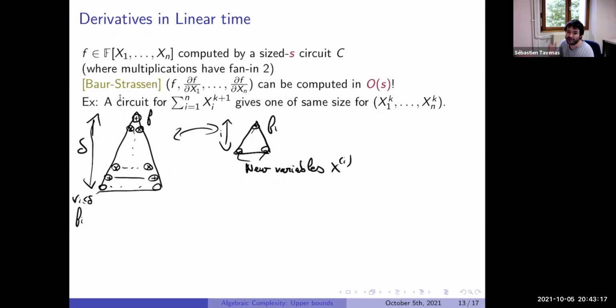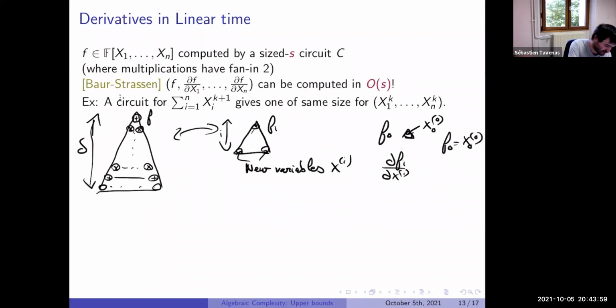I will index this new variable by i, to say I have one new set of variables for each length. In particular, f0 is the thing when I have just one vertex, which I label by one new variable, x0,0. Now we want to compute all the derivatives of f_i along the variables which correspond to f_i.